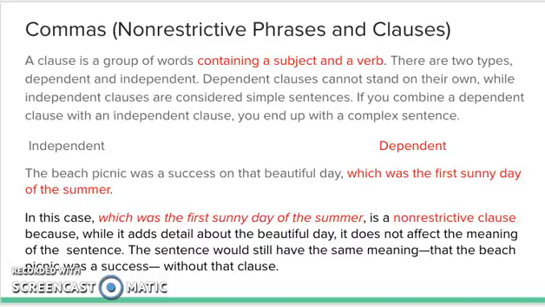For example, the beach picnic was a success on that beautiful day, which was the first sunny day of the summer. In this case, which was the first sunny day of the summer is a non-restrictive clause because while it adds detail about the beautiful day, it does not affect the meaning of the sentence. The sentence would still have the same meaning, that the beach picnic was a success, without that clause.